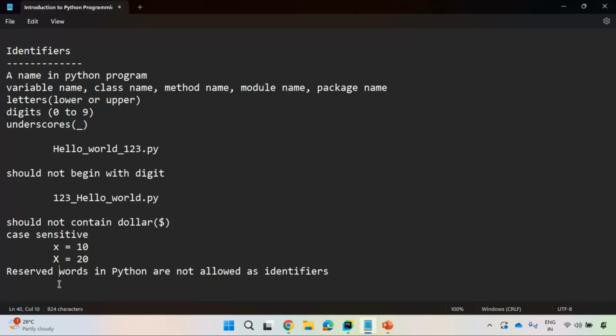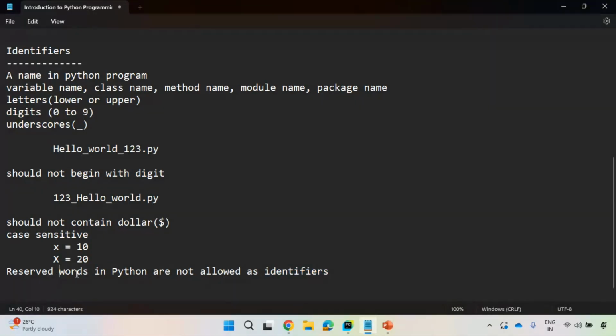Whether the VIP came or did not come, those seats will be there as they are. Similarly, in Python also there are some reserved words. Only those words are used for specific functionality, not for any other functionality. Like some specific seats are reserved in a function, right? So reserved words you should never use in Python as identifiers, for creating names.